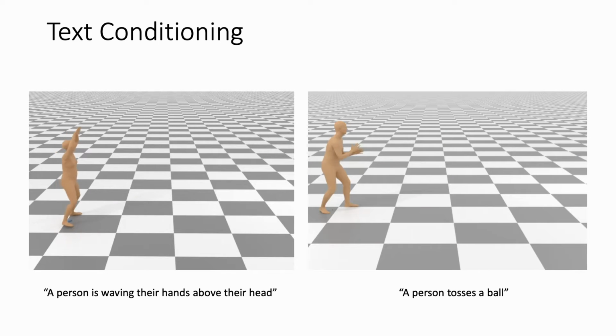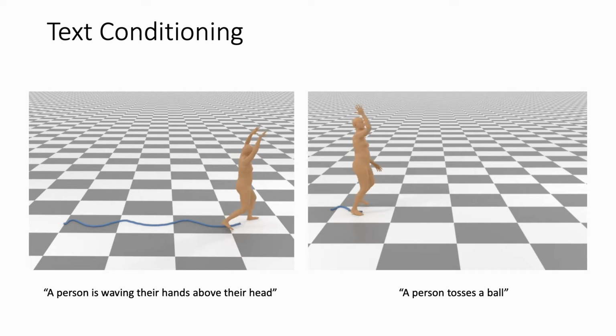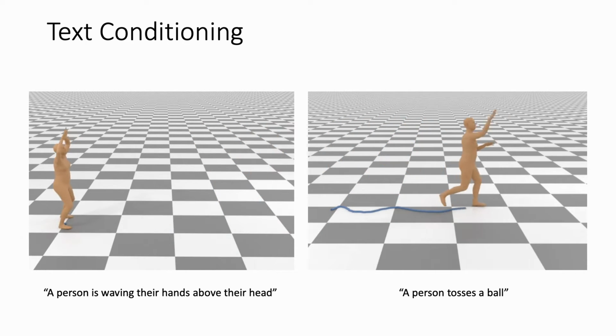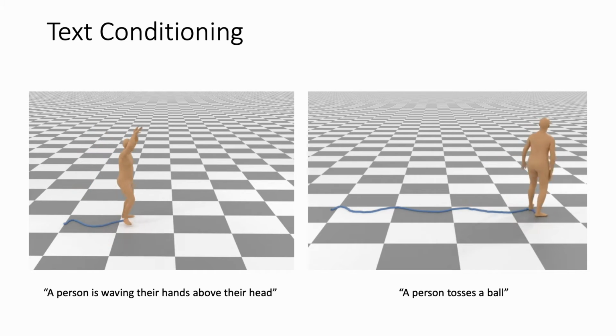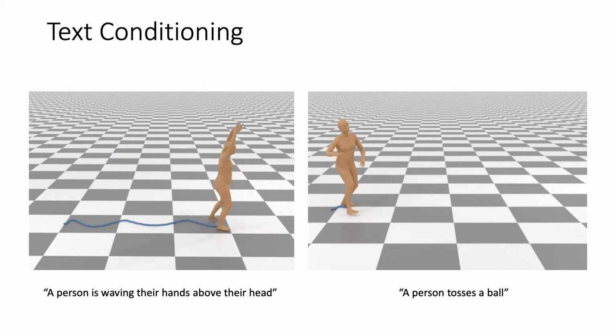Our model also allows text conditioning. In this example, a motion conditioned only on the root trajectory is guided through text to either wave the hands above the head or toss a ball.